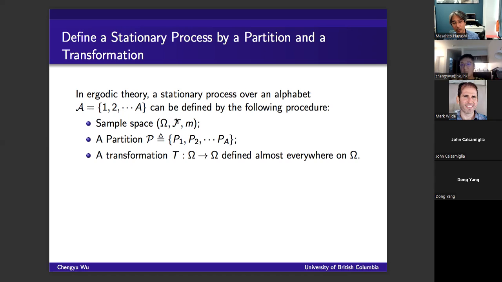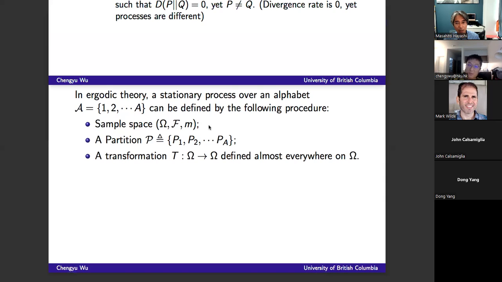So that basically means that if you shift your process, then you will go through all the possibilities of the realization sequence. And by the way, ergodicity is very important in proving this.